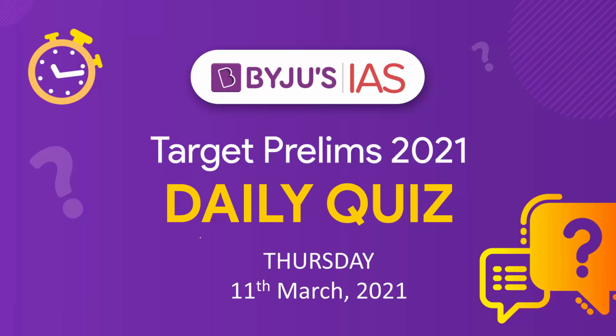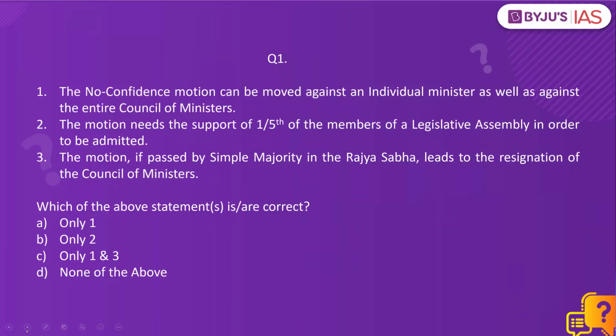Let's get started with our daily quiz and look at question number 1. Statement number 1, the no confidence motion can be moved against an individual minister as well as against the entire Council of Ministers. Number 2, the motion needs the support of 1/5 of the members of a legislative assembly in order to be admitted. Statement number 3, the motion, if passed by simple majority in the Rajya Sabha, leads to the resignation of the Council of Ministers. Which of the above statement is or are correct?